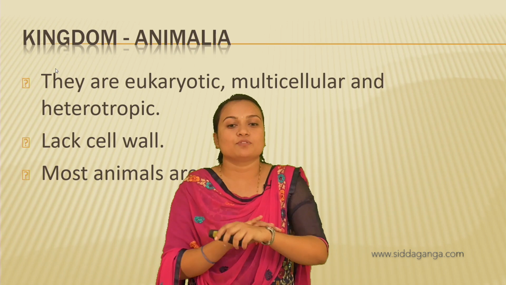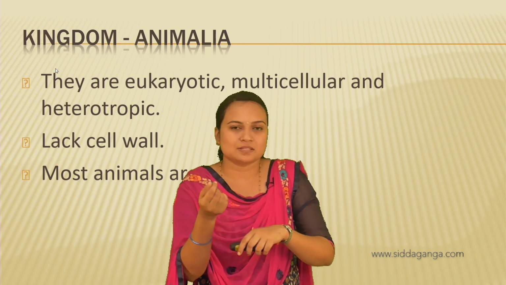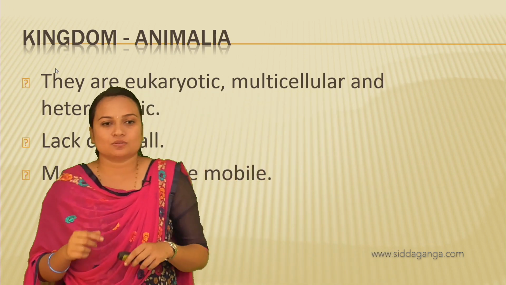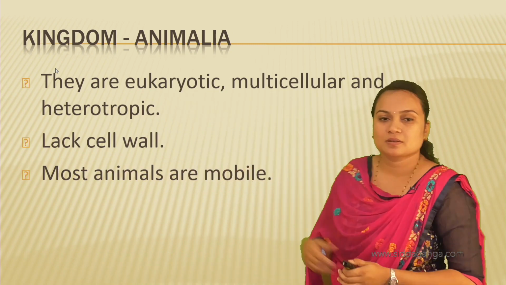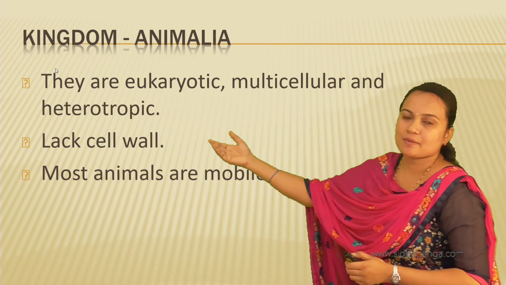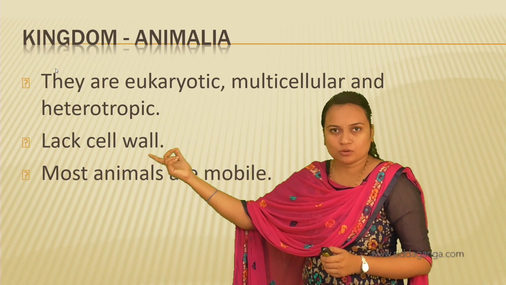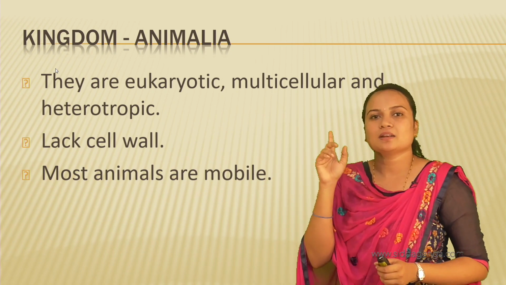But in animals, if you touch, you can sense the softness, but you can't sense that softness in plants. That is because of the lack of a cell wall in animals. The cell wall is absent in animals. This is the main point, you have to note this: the cell wall is absent in animals, but present in plants.